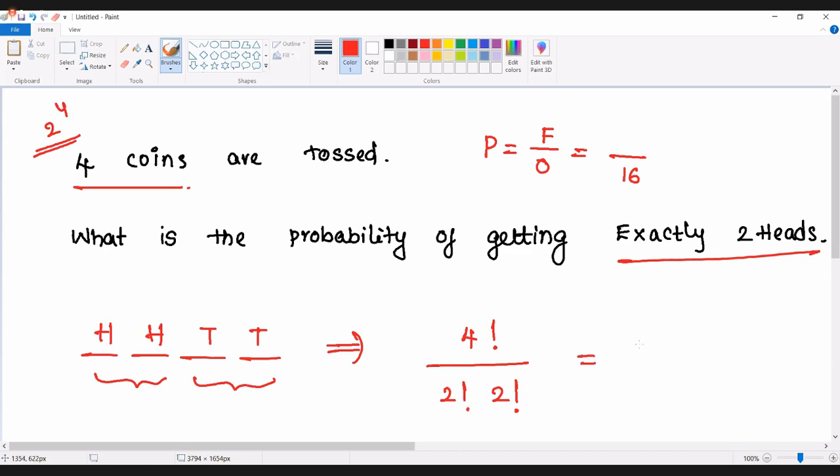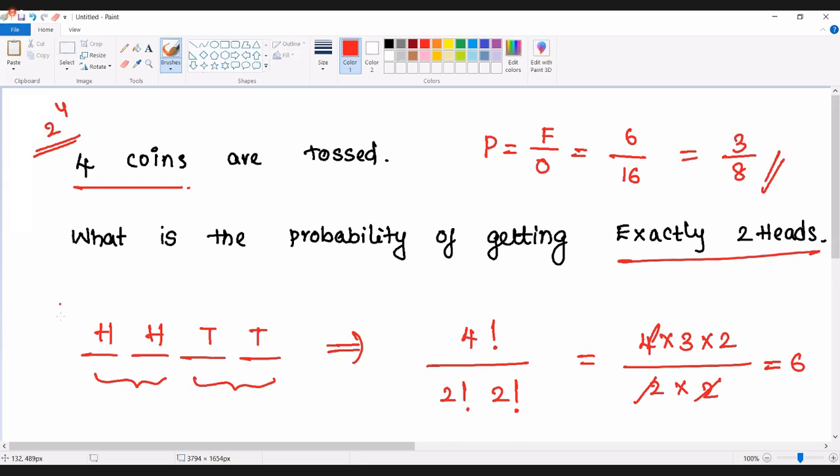If you simplify further, 4 into 3 into 2 divided by 2 into 2. The 2 into 2 gets cancelled here. You are going to get 6 as the favorable case. 6 by 16, or 3 by 8, is your answer. Mark it as the answer. Even if you have 5 coins or 6 coins, you can use a similar kind of permutation logic in making the answer. I hope the point is clear.